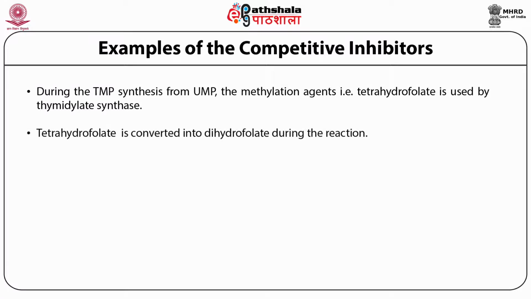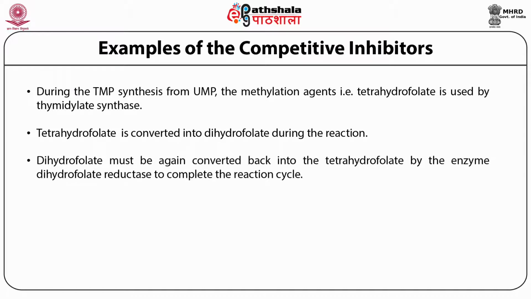And tetrahydrofolate, which is a well-known methyl group carrier, acts as a coenzyme for the enzyme thymidylate synthase, which is converting UMP into TMP. During the reaction, tetrahydrofolate is converted into dihydrofolate, and the reaction results in the production of TMP that is involved in DNA synthesis.